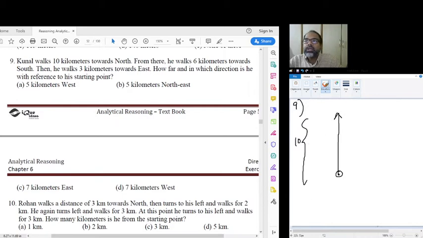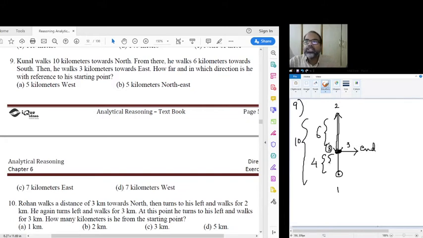So, he reverses and comes back 6 kilometers, right? So, if this distance is 6, then this remaining distance is 4, and currently he's standing at this particular point, right? He started here 1, he went here 2, now he's reached this particular point 3. Now he walks 3 kilometers towards the east. So 3 kilometers towards the east, and this is the end position that he has reached.